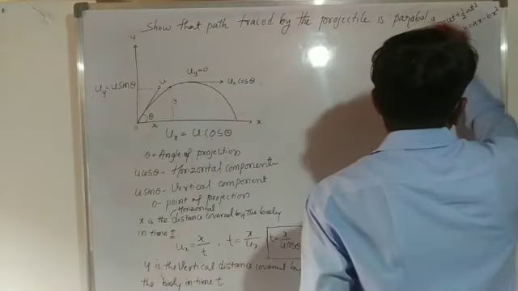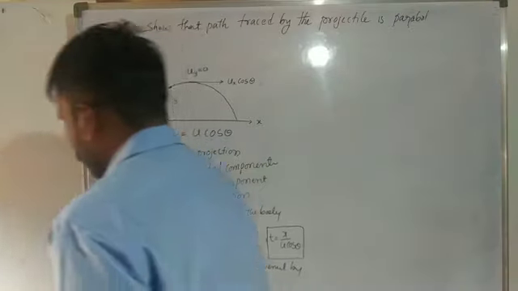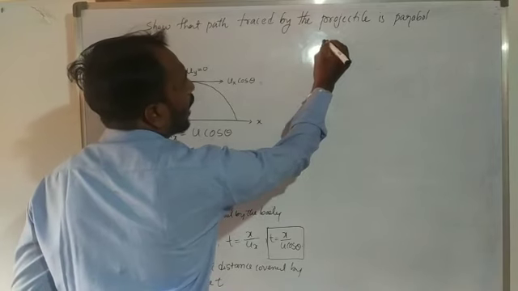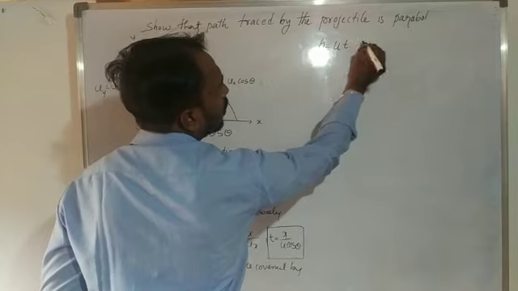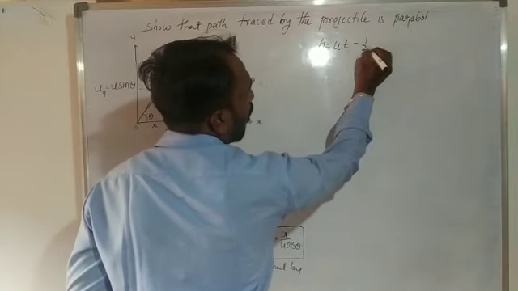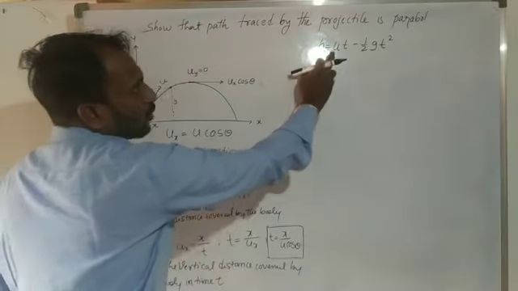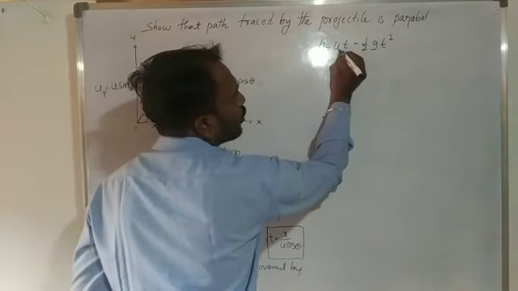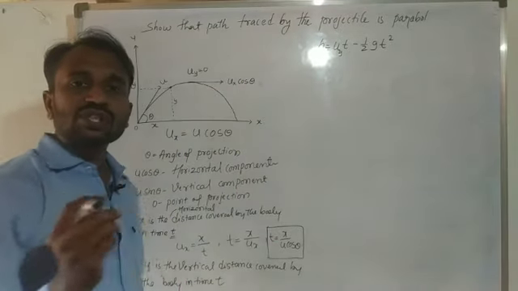Okay, so here we consider the equation h is equal to ut minus half gt square. Here u we consider the vertical velocity, it means uy into t minus half gt square.